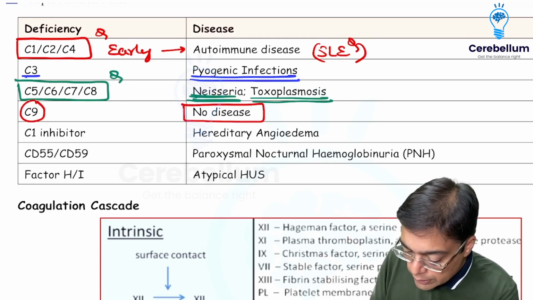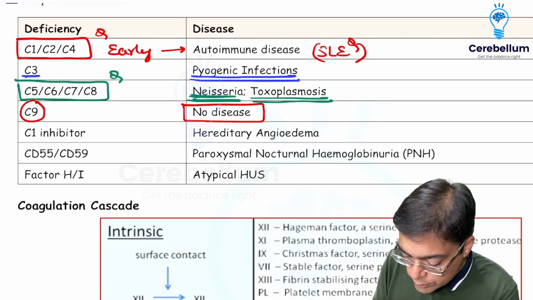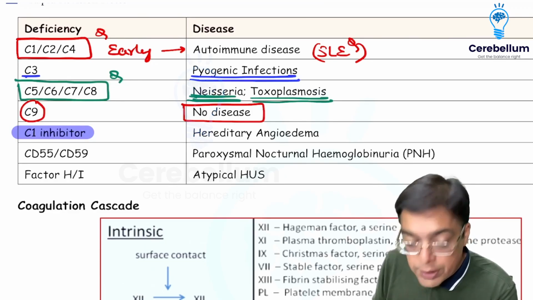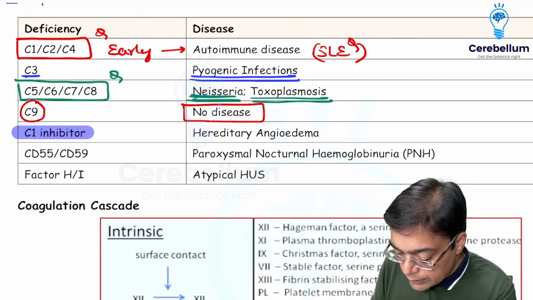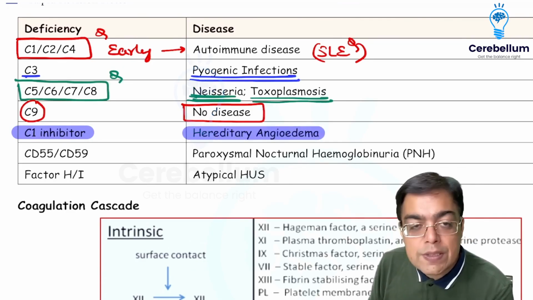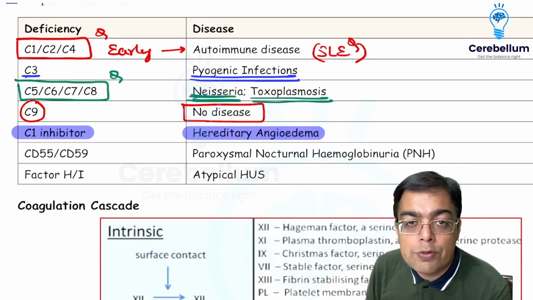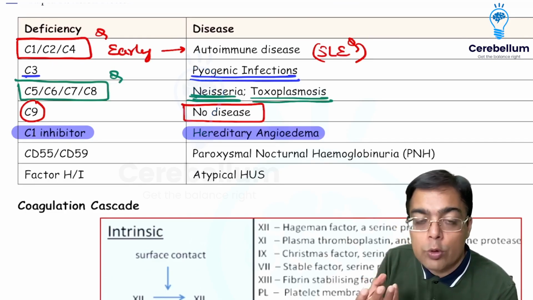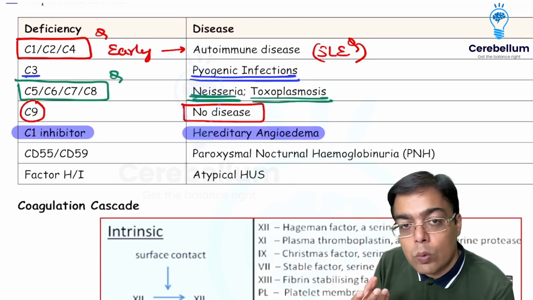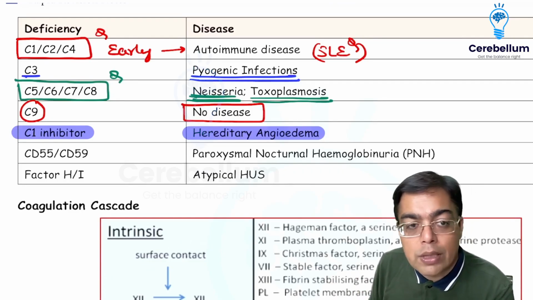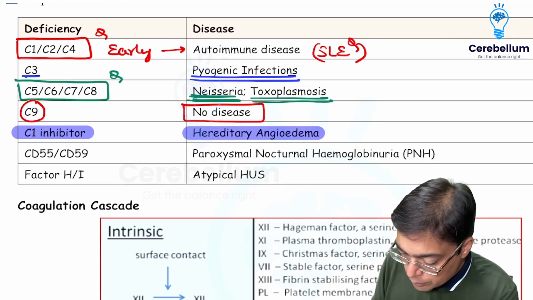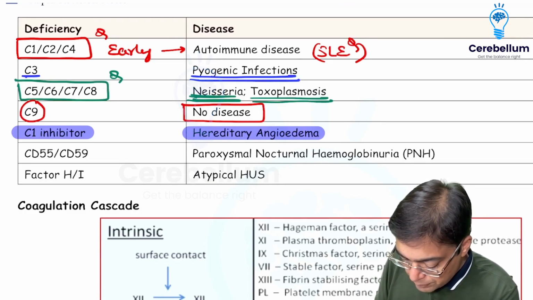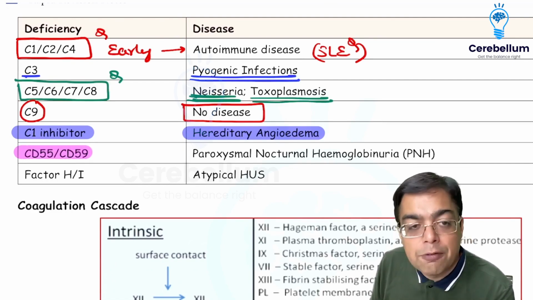Once we are talking about the regulatory molecules, we need to have an idea about the one asked in the exam, C1 inhibitor, 2022's question. This contributes to the development of hereditary angioedema. So patients have a history of episodes of swelling of their oral mucosa. The lips can be involved, the tongue can be involved, the oral mucosa can be involved. That can be because of C1 inhibitor deficiency. Another one we need to remember here is patients who have CD55 and CD59 defects.